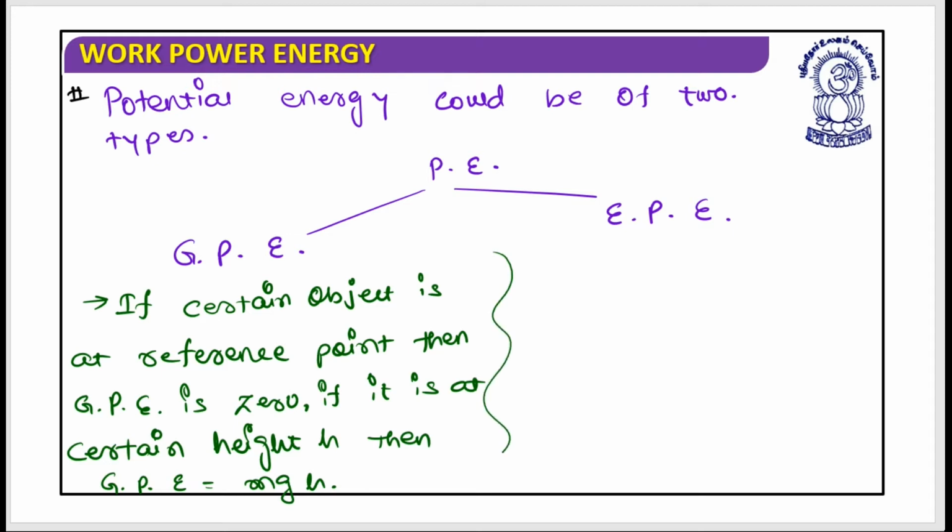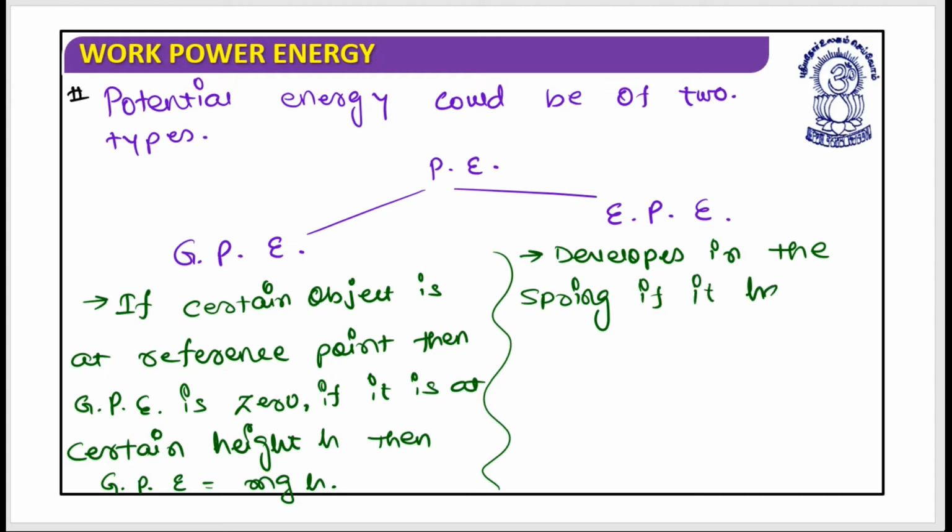Now what about the elastic potential energy? Elastic potential energy develops in the spring if it has been compressed or expanded.